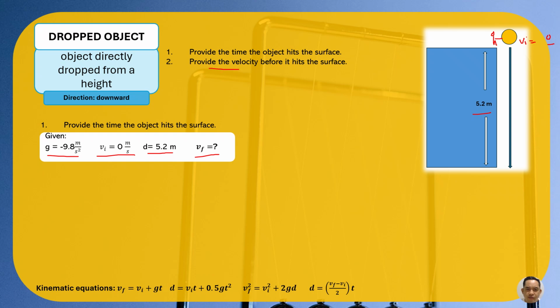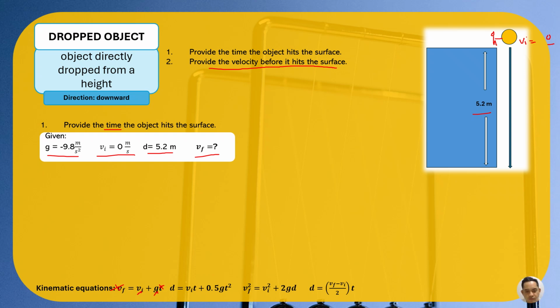That's number two, provide the final velocity before it hits the surface. But before finding the final velocity, we need to calculate the time in seconds so that we can calculate the final velocity. So by looking at our kinematic equations, which one is best? The first one, we have initial velocity zero, we have gravity, we don't have the time, and we don't have the final velocity, so we cannot really solve problems with two unknown variables in one equation. So we will not be using the first one.